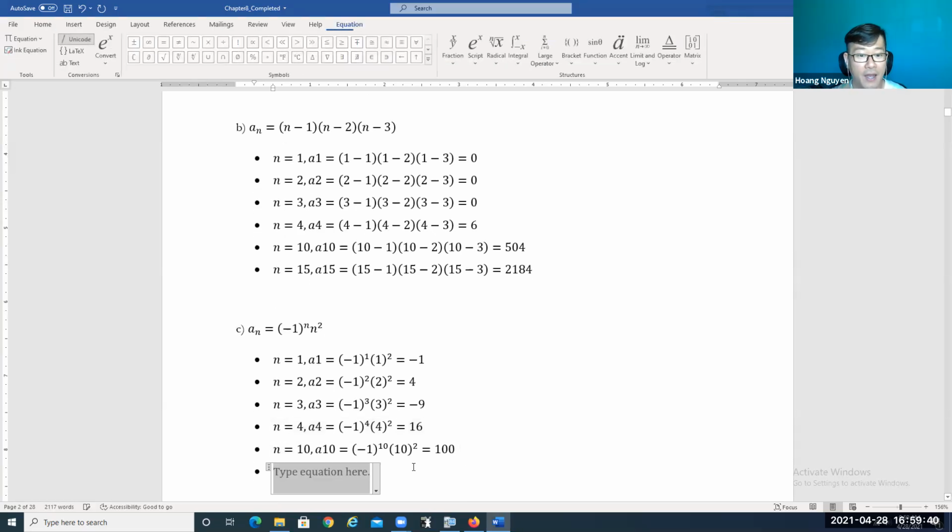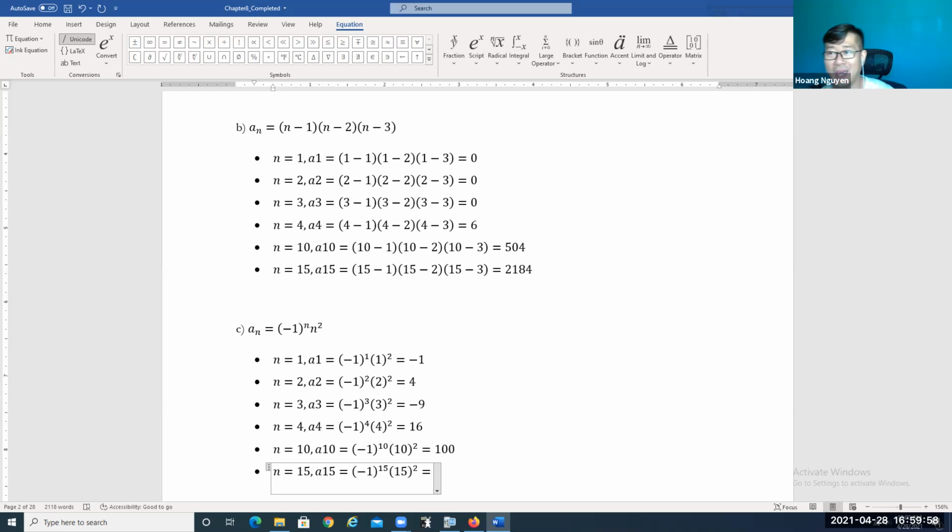Now, similar concept, we're going to find out the 15th term of this sequence. So when n is equal to 15, a15 is equal to negative 1 to the power 15 times 15 to the power 2. A negative number raised to an odd power, the answer is going to be negative, right? So negative 1 to the power 15 is negative 1, and then 15 to the power 2 is 225, so the answer is negative 225.